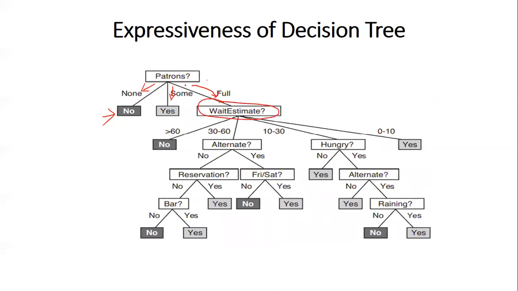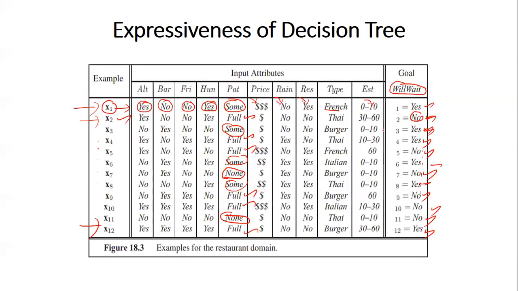So with this one parameter we are unable to strictly define. Next we are checking the wait estimate. What is the wait estimate? If patrons is full, the user may wait or may not wait. If the wait estimate is greater than 60 minutes, then the user never waits. You can check any wait estimate greater than 60. This is 60, user does not wait.